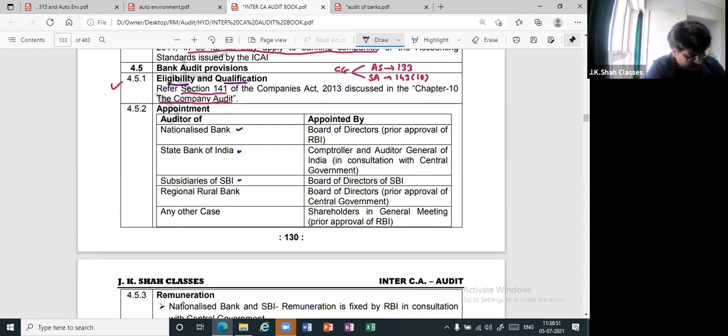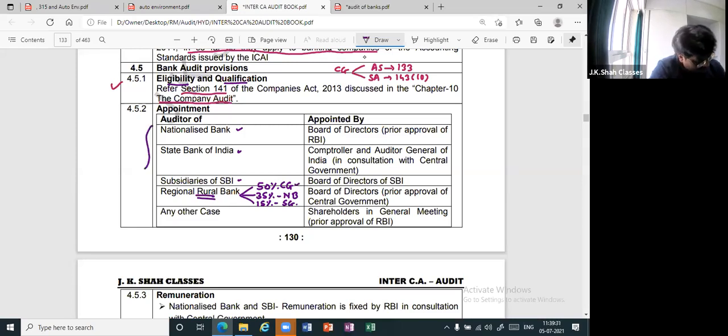Thereafter, we have regional rural banks. Now they have merged, I know, but they can ask you this. What are regional rural banks? As the name suggests, they are in the rural area. But you know what is the holding? 50% is held by the central government, 35% is held by the nationalized bank, and 15% is held by the state government. So if you check, major shareholding is with the central government. So this is basically government owned only.